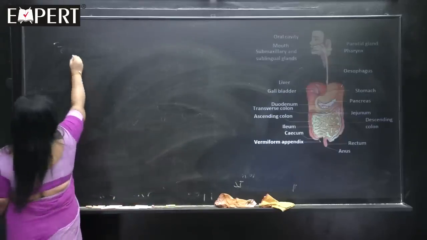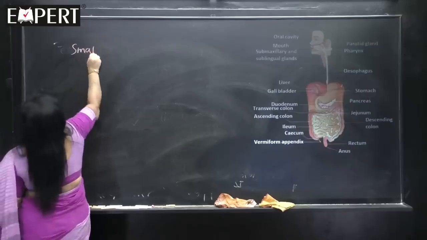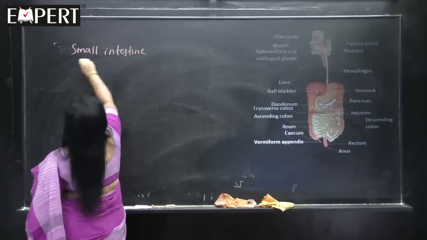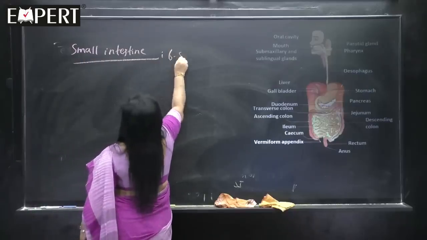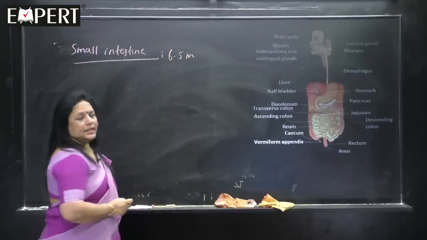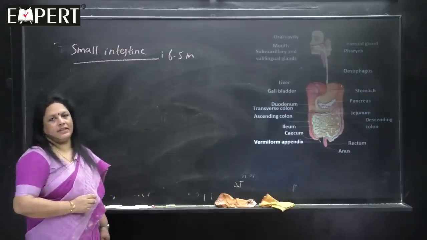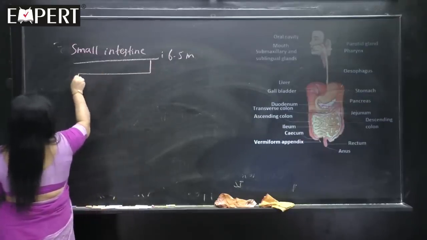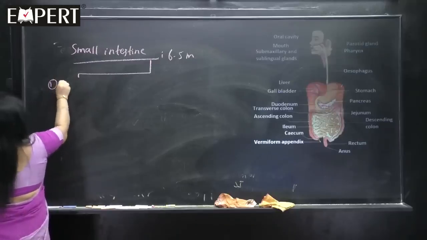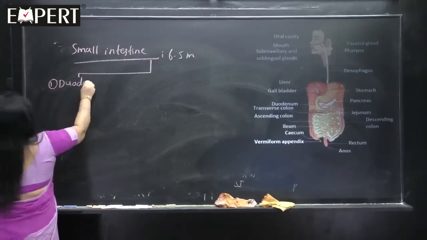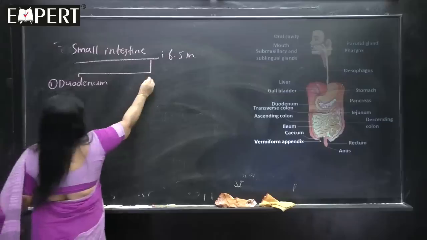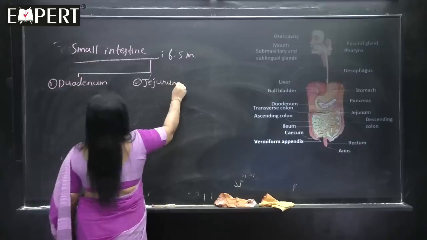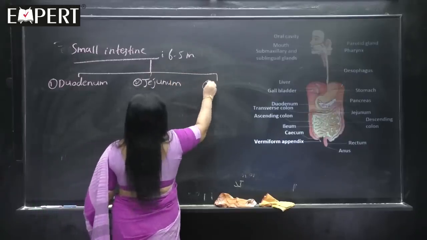Now, we learn the small intestine. Our small intestine is approximately 6.5 meters in length, and the small intestine is divisible into three parts: the duodenum, the second part is the jejunum, and the third part is the ileum.